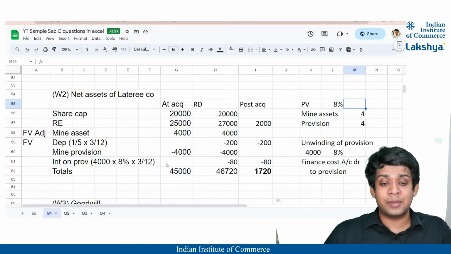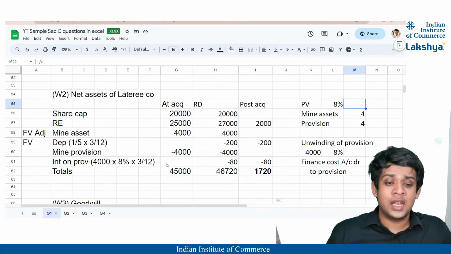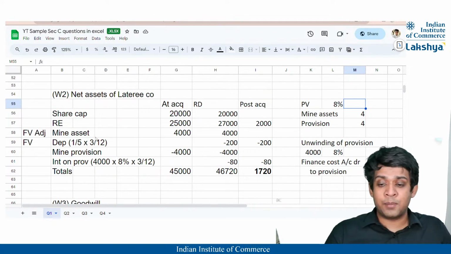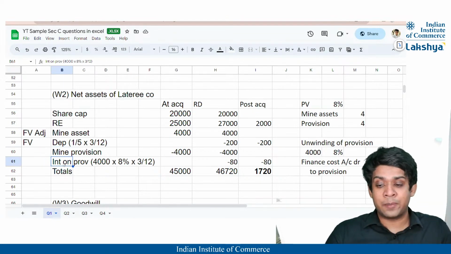The journal entry is nothing but mining asset account debit, credit provision for decommissioning. So the provision is reducing the net assets of the subsidiary and the asset is adding up. So I have stated both, right? You cannot just state one of them. And depreciation is stated separately. The depreciation will reduce the asset, and here the interest on provision will increase the provision.